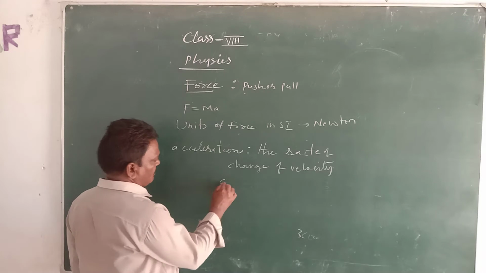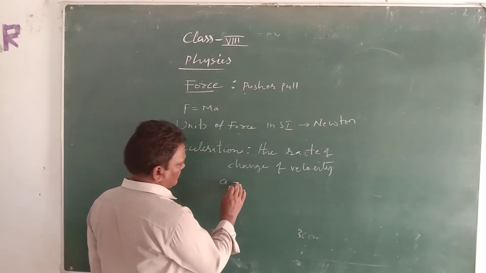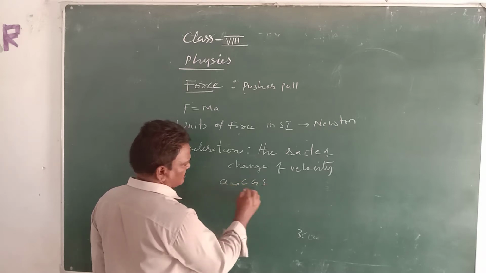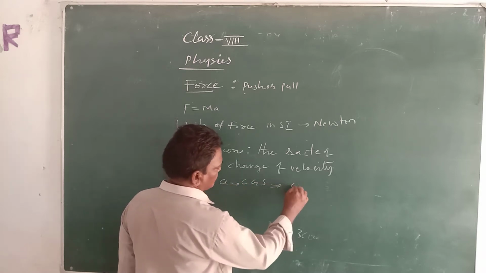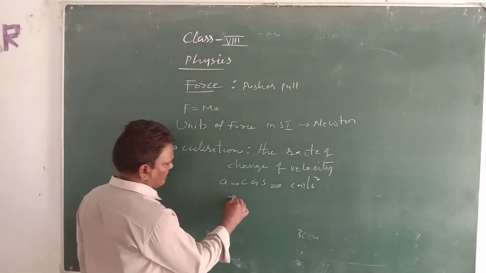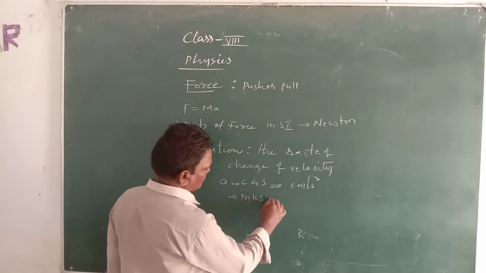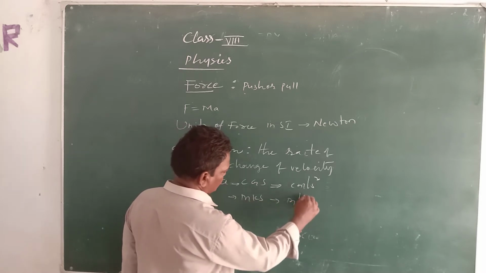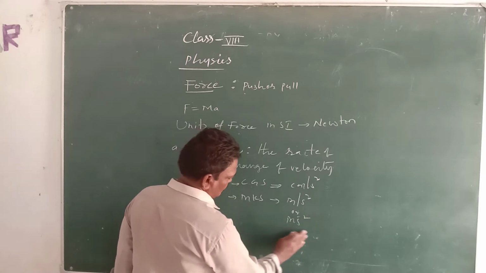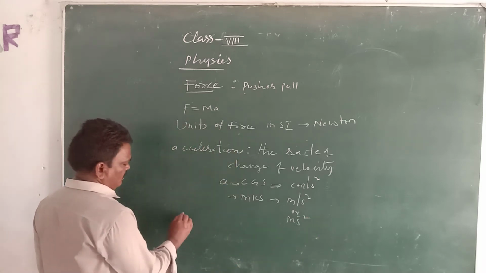Acceleration is denoted by the letter A. In CGS, the units of acceleration are centimeter per second square, and in the MKS system, meter per second square, or ms minus 2.